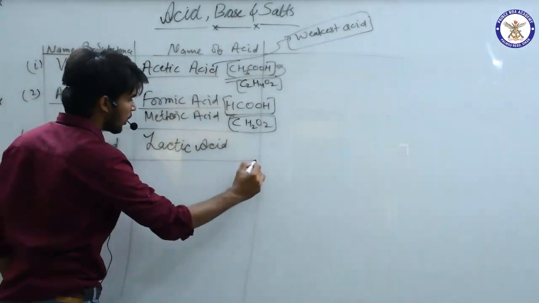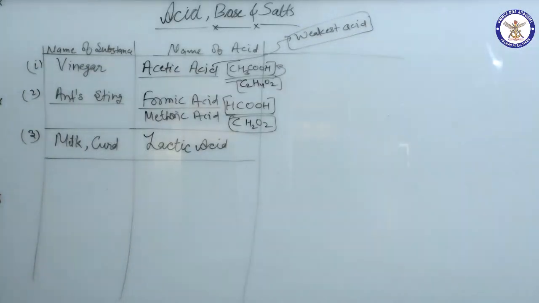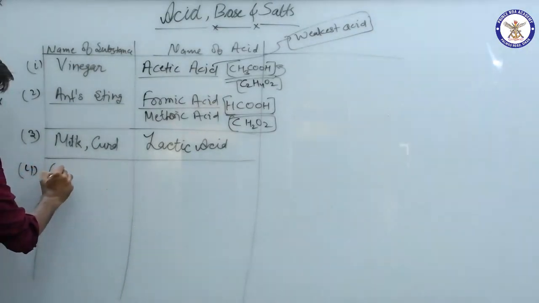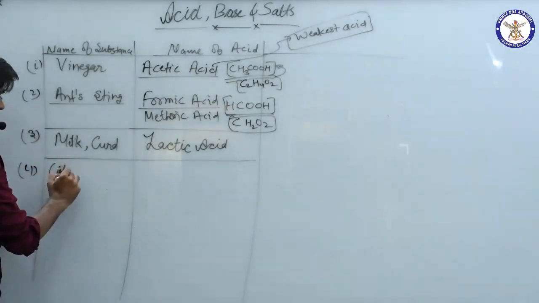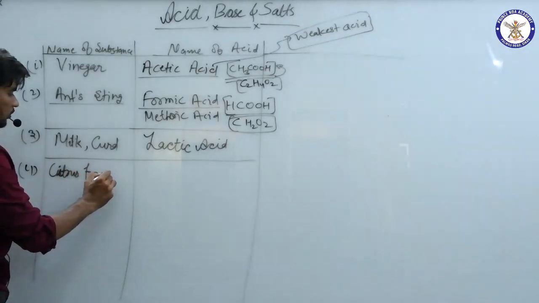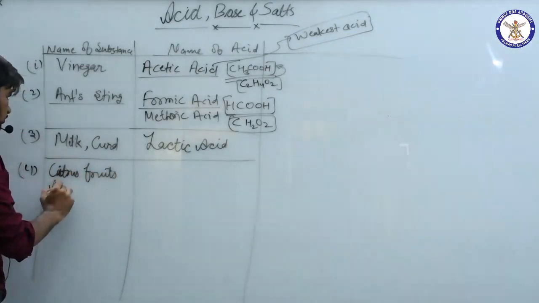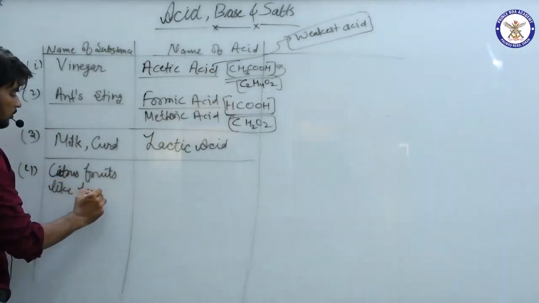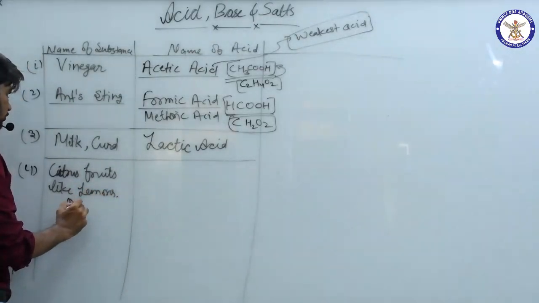So there is no further point which we need to discuss. In milk and curd, lactic acid is present. Now citrus fruits like lemon, orange.